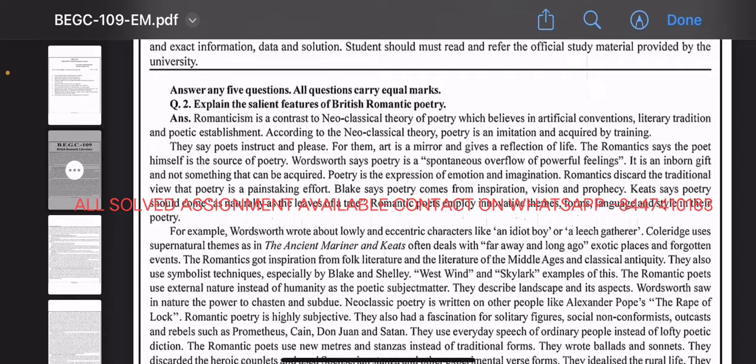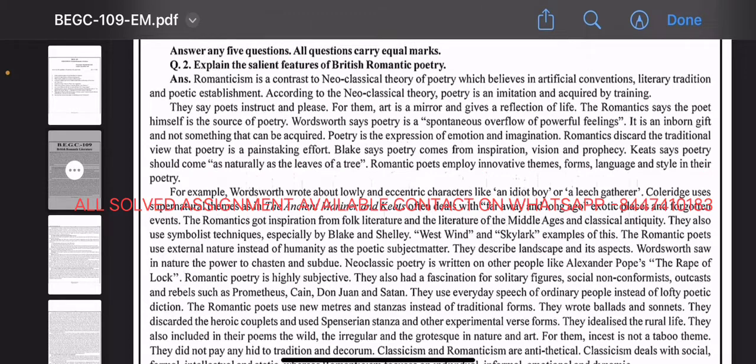The Romantics got inspiration from folk literature and the literature of the Middle Ages and classical antiquity. They also use symbolist techniques, especially Blake and Shelley. West Wind and Skylark are examples of this.